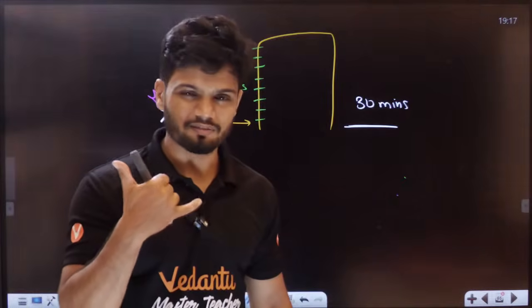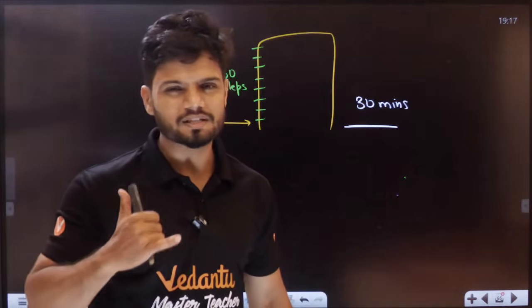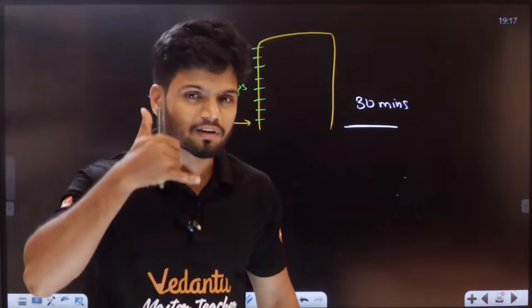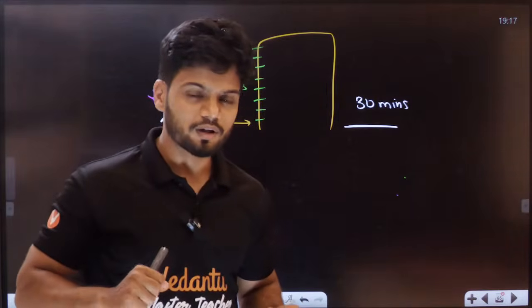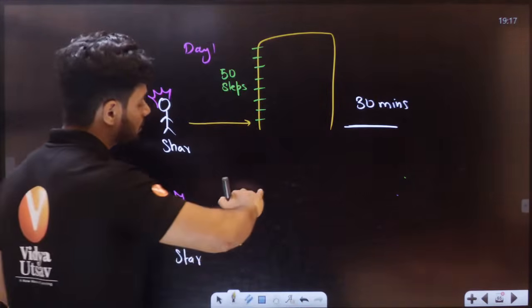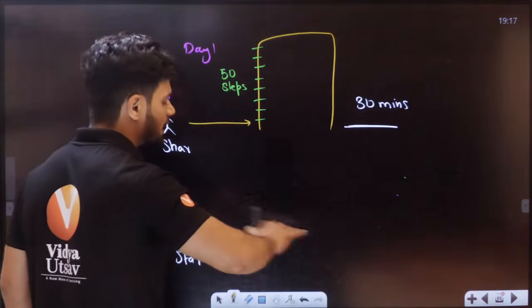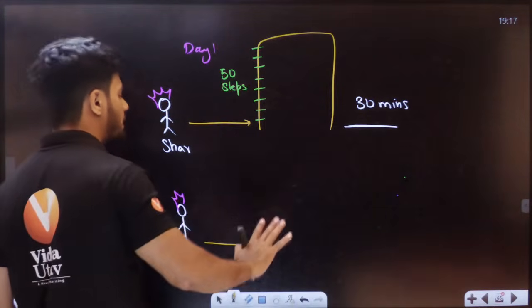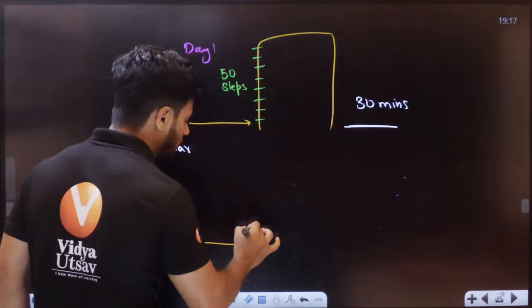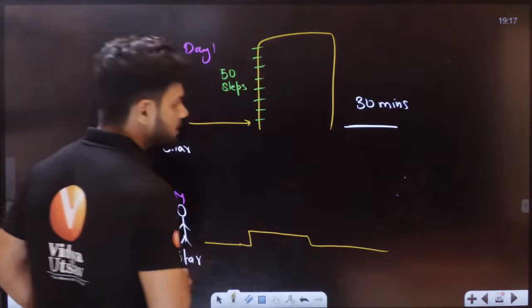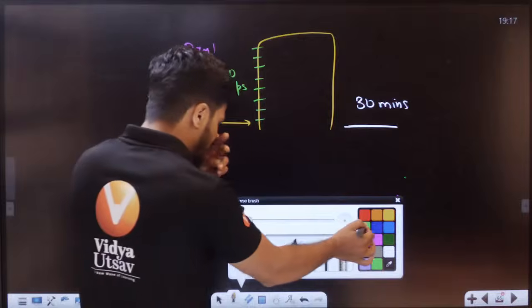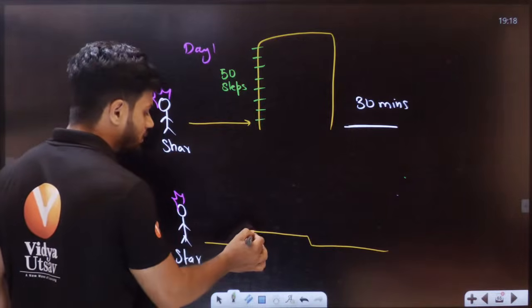Bro, please, I have a problem. I cannot climb the 50 stairs. I need help. A friend will come, and he'll completely break the wall. Breakage will happen, and this wall will become this much. Now here we have hardly 1-2 steps.